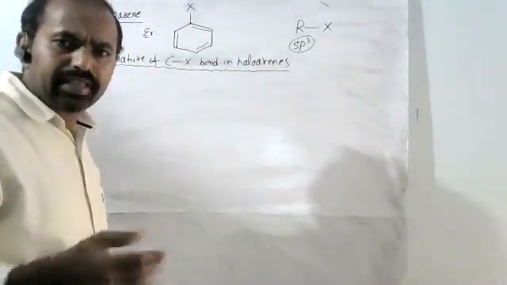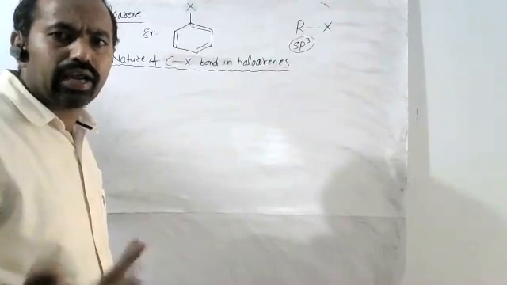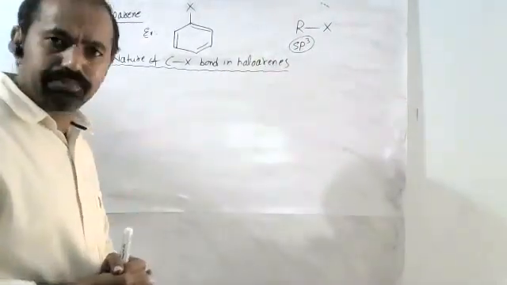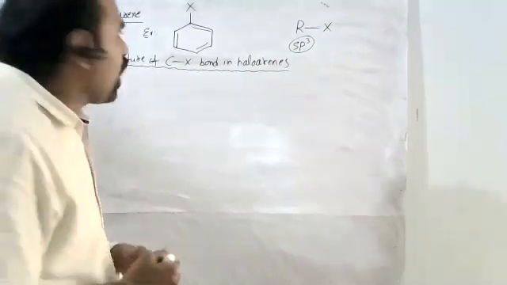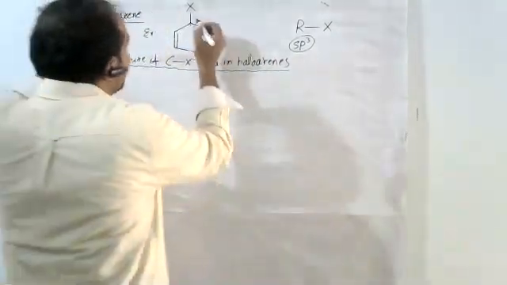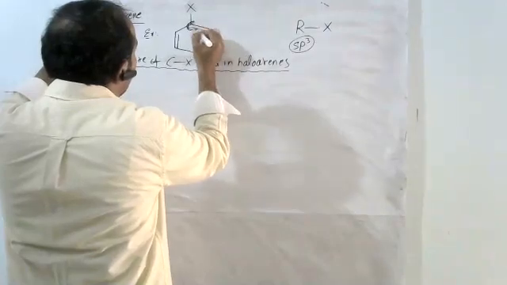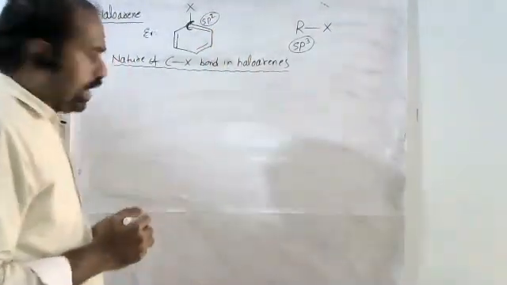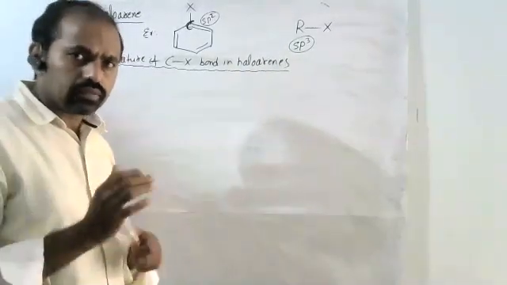If we take methyl chloride, ethyl chloride, propyl chloride, whatever, what is the hybridization? sp3. Now here, the halogen-bonded carbon, what hybridization do we get? sp2.